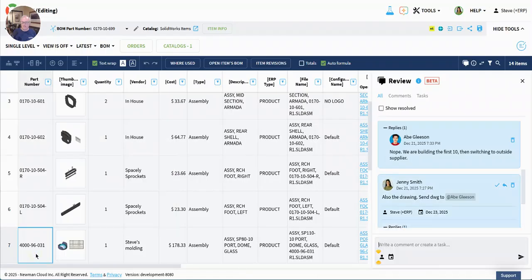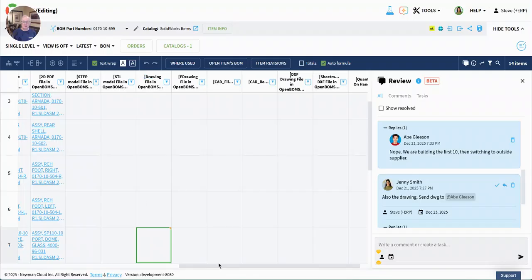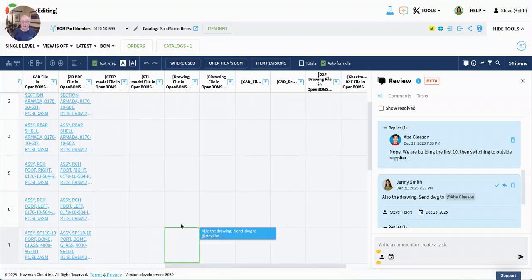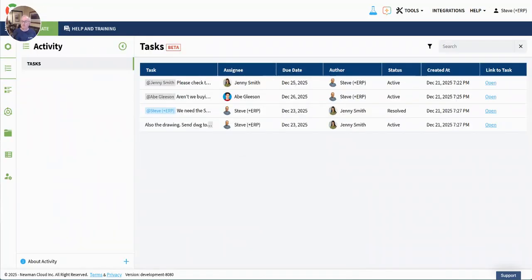What is important is that that comment is contextual to that part number and this property. You can see there doesn't even have to be any data there. It's just, hey, look, Steve, you're missing the drawing. Get it before stand-ups tomorrow. Absolutely. Let's take a look at another one.